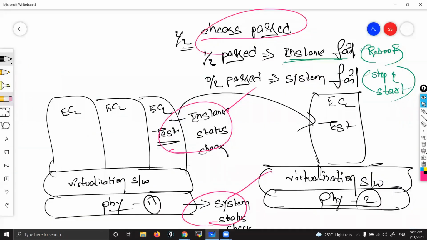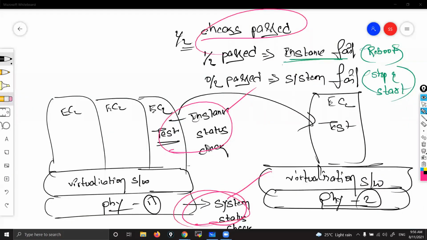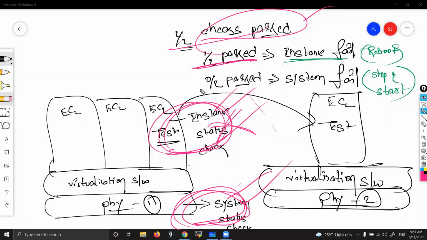So what are those checks? One is the underlying physical system check, and on top of that, the instance check. If both are running fine, then it will show 2/2 passed. If you see 1/2, that means the instance check failed. If you see 0/2, that means the underlying physical system failed.